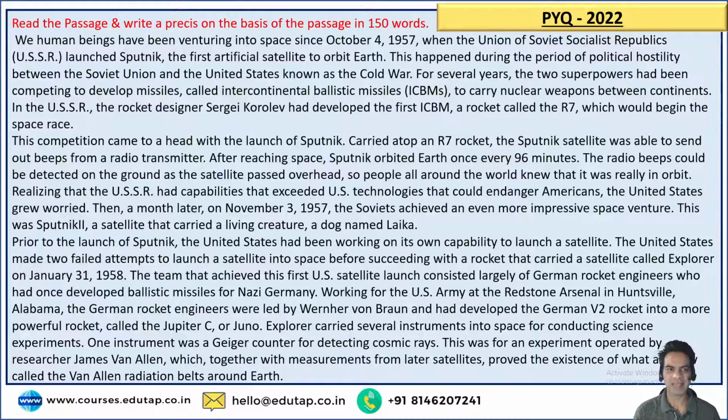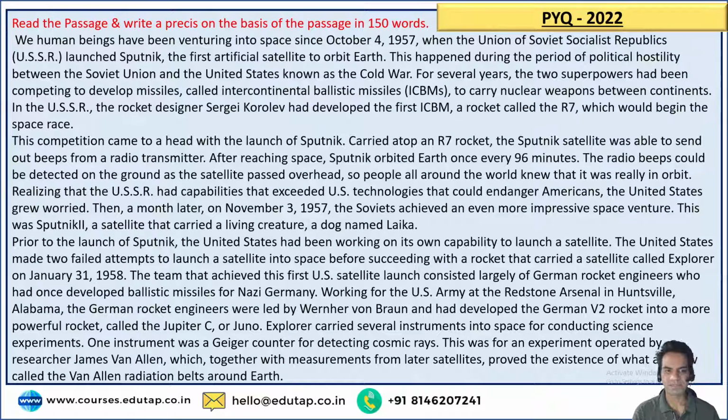We human beings have been venturing into space since October 4, 1957, when the USSR, Union of Soviet Socialist Republics, launched Sputnik, the first artificial satellite into orbit Earth. This happened during the period of political hostility between the Soviet Union and the United States, known as the Cold War. For several years, the two superpowers had been competing to develop missiles called intercontinental ballistic missiles, ICBMs, to carry nuclear weapons between continents. In the USSR, the rocket designer Sergei Korolev had developed the first ICBM, a rocket called the R7, which would begin the space race.